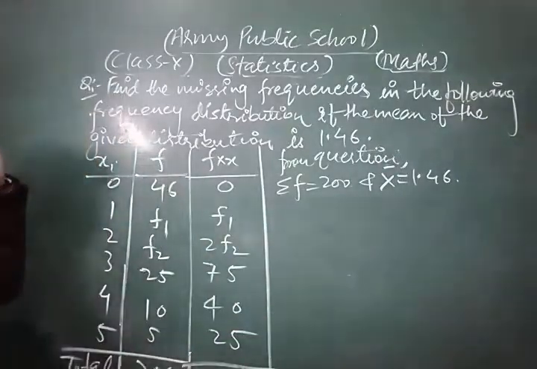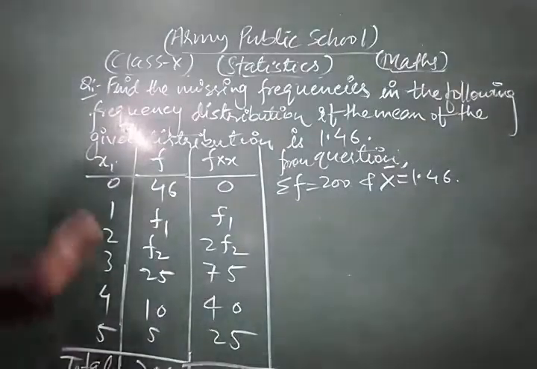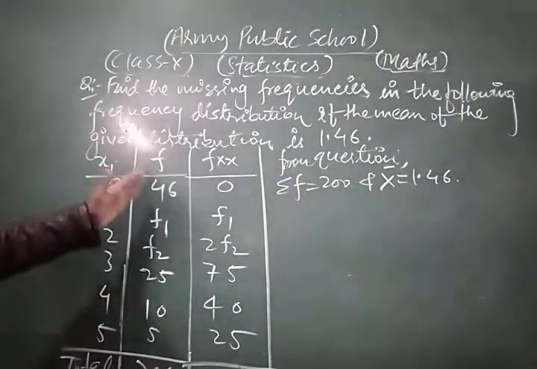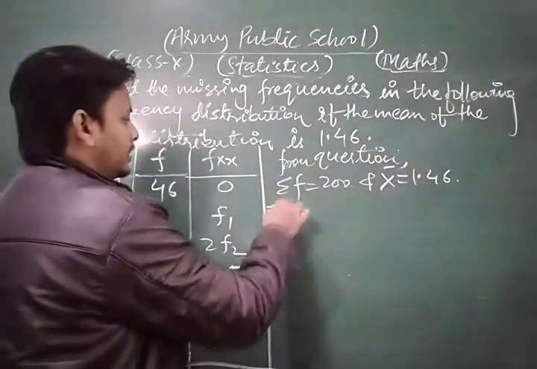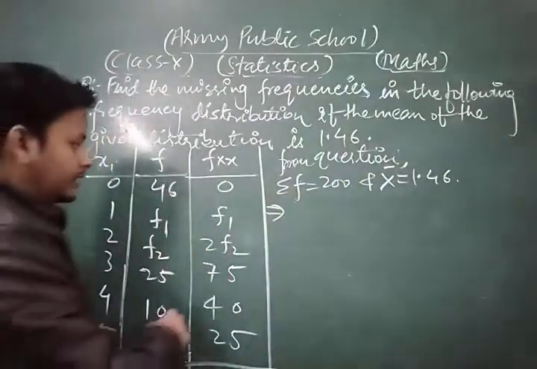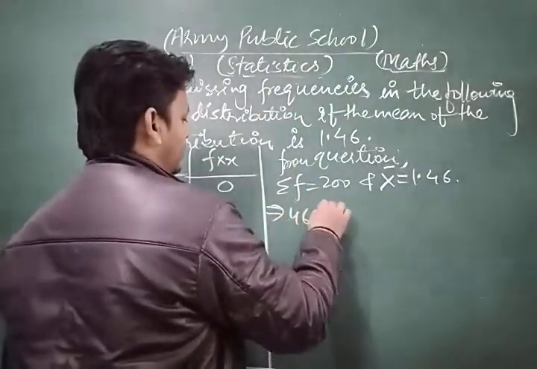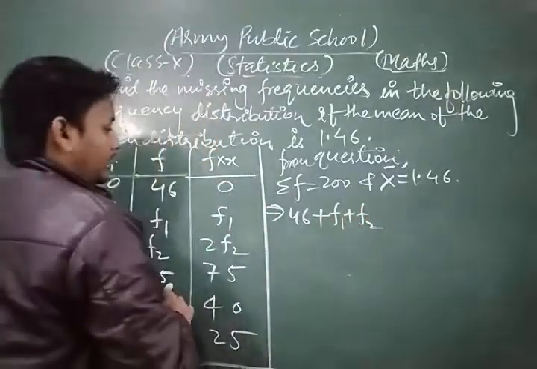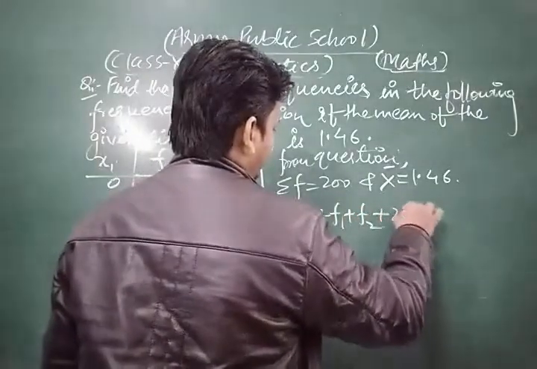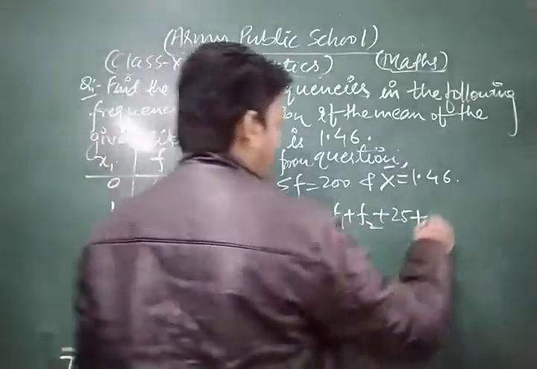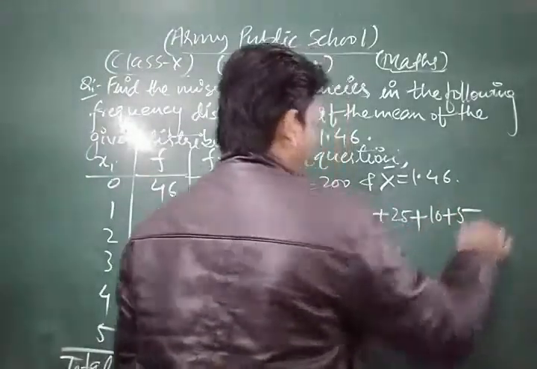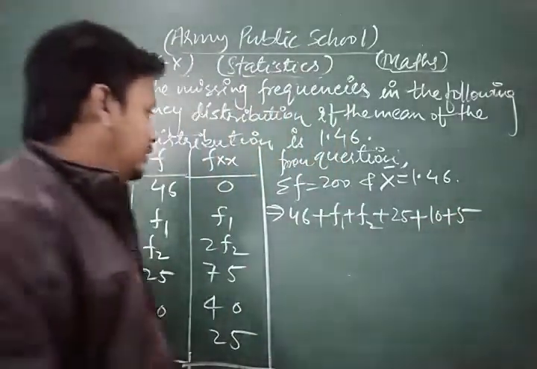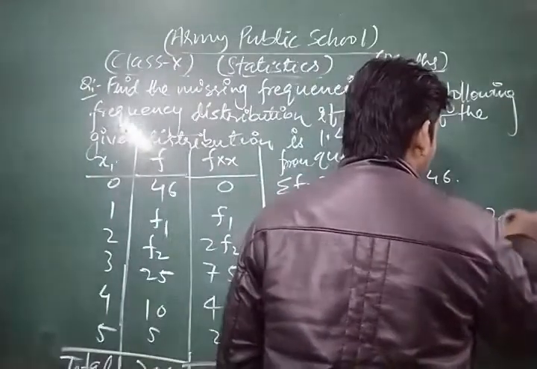So now look, 200 means the sum of all these frequencies, that is sigma f. So 46 plus f1 plus f2 plus 25 plus 10 plus 5 is equal to 200.